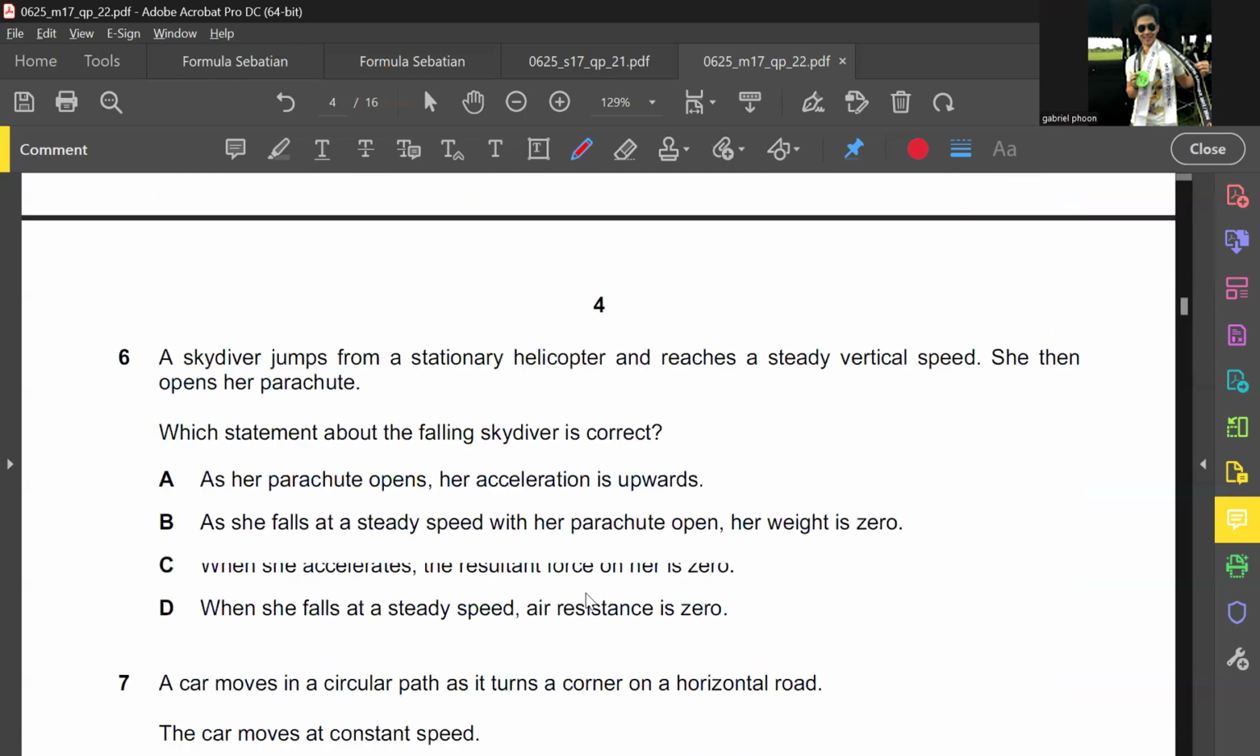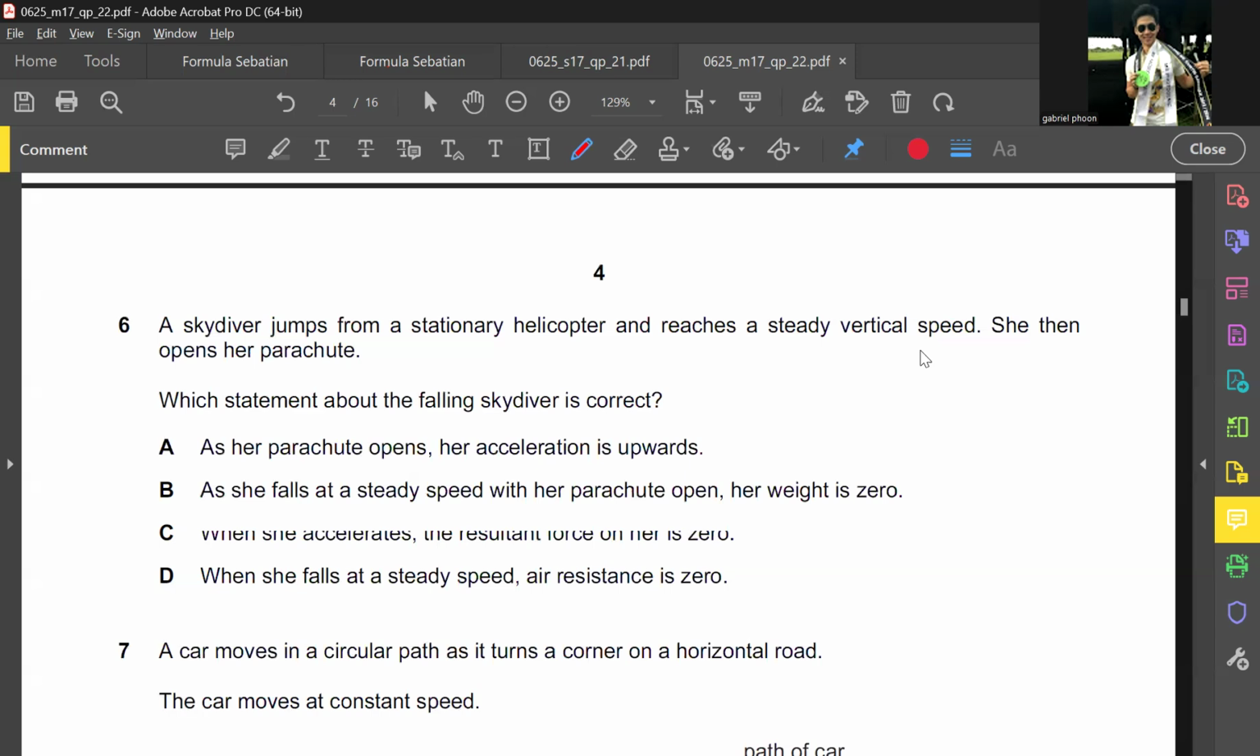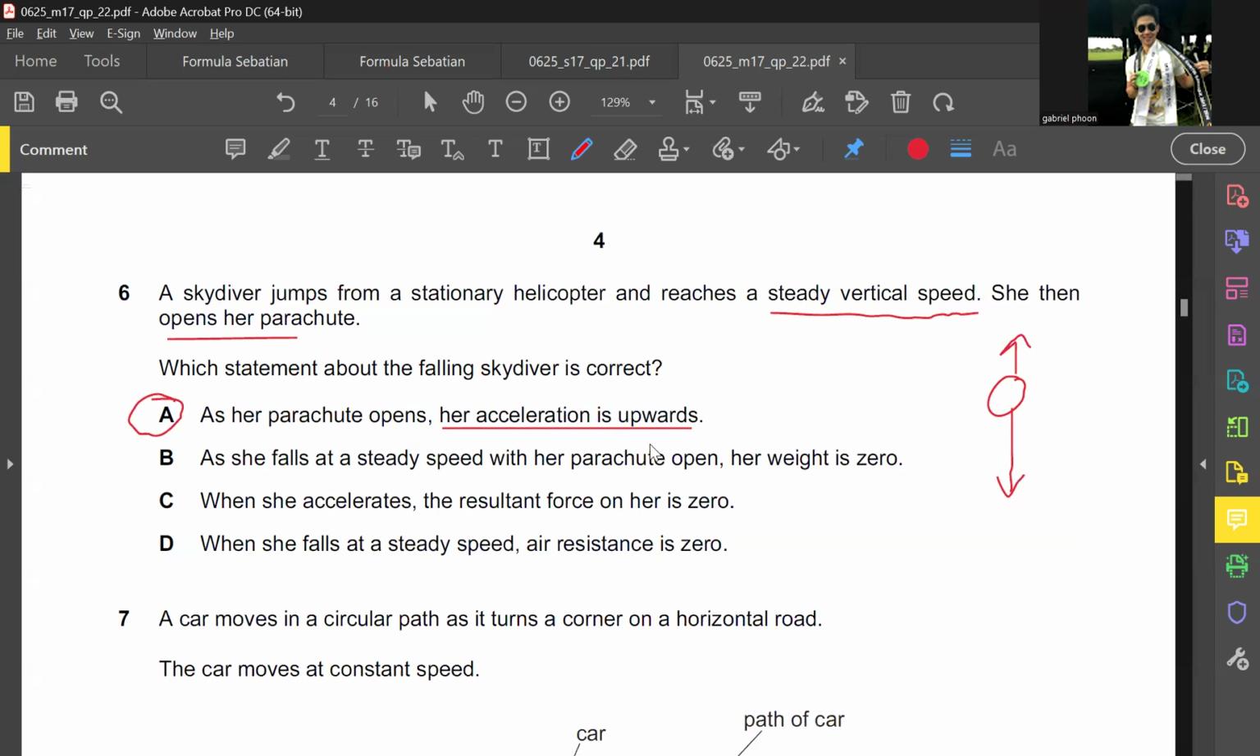A skydiver jumps from a stationary helicopter and reaches a steady vertical speed. She then opens her parachute. I think we talked about this already, right? The answer is A, guys. As the parachute opens, the acceleration is upwards. Imagine the person is falling downwards, but the acceleration is upwards, which causes her to decelerate and slow down in terms of speed. And that's what we want, right? If not, you're going to land on the ground and die. So A is definitely the answer here.